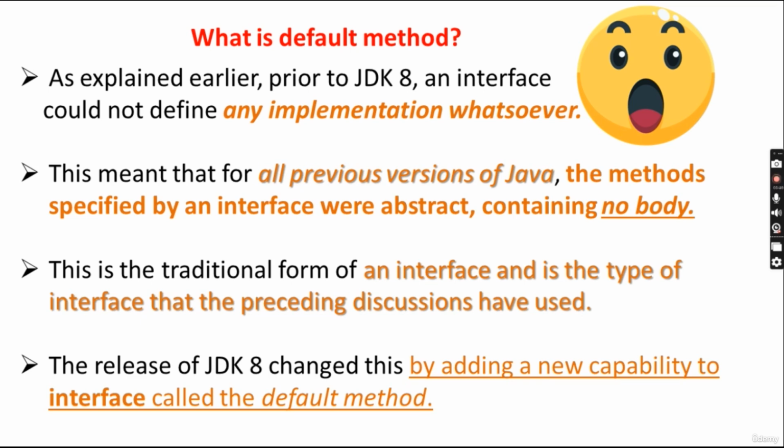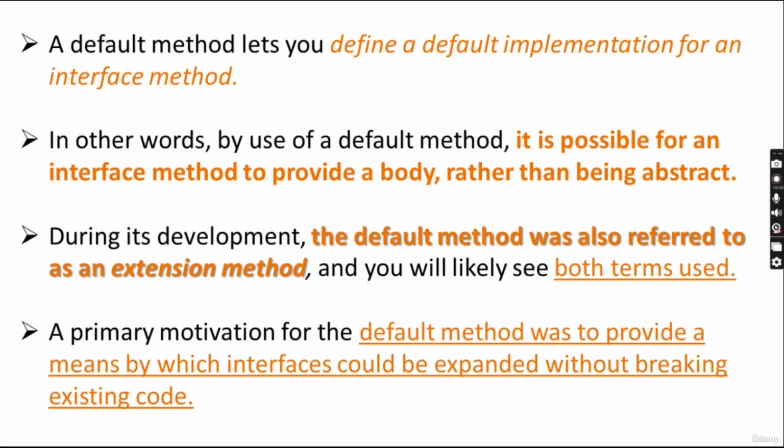What is it going to do in that particular method? It is not defined. Whichever class implements that interface will define what that add method will actually do.